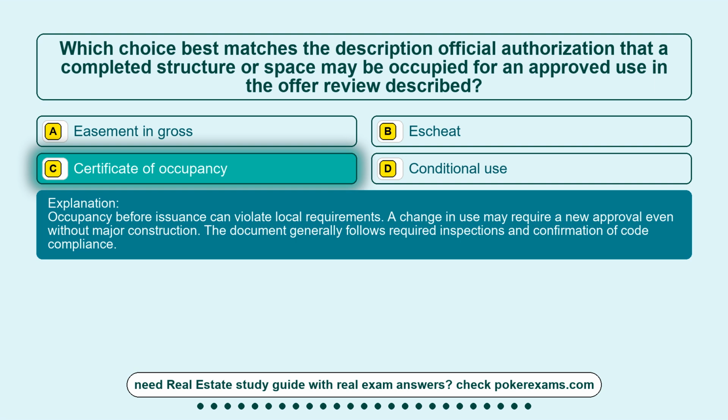Occupancy before issuance can violate local requirements. A change in use may require a new approval even without major construction. The document generally follows required inspections and confirmation of code compliance.